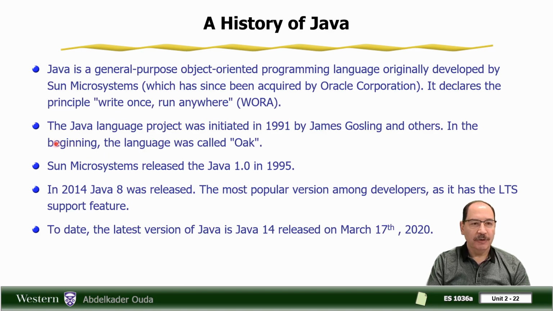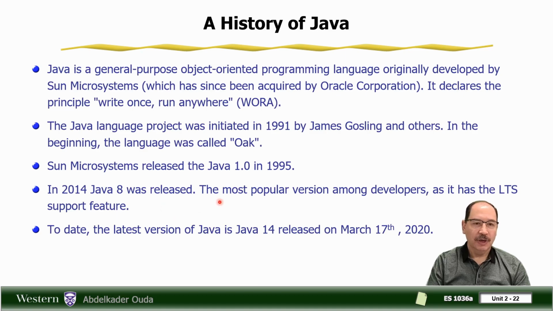The original project for Java was initiated by James Gosling in 1991, and at that time they called the project Oak. However, the first release, Java version 1.0, came in 1995. In 2014, Java 8 was released.